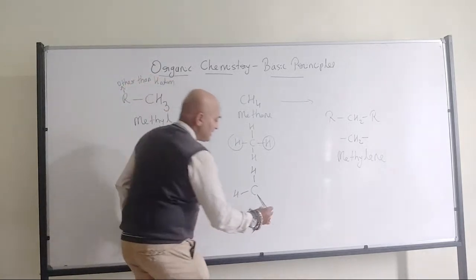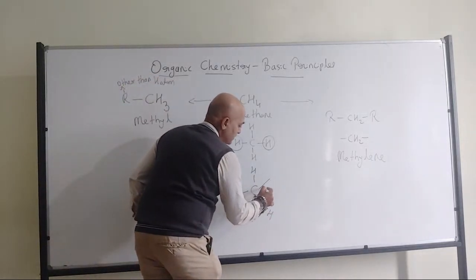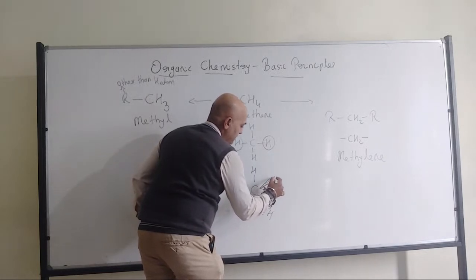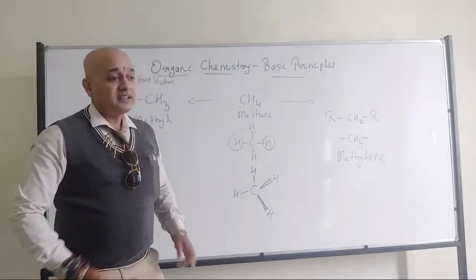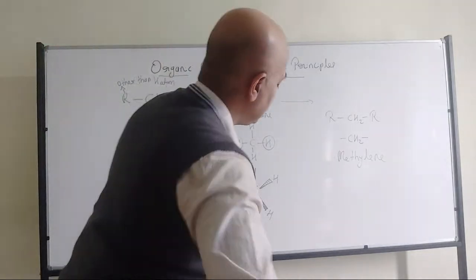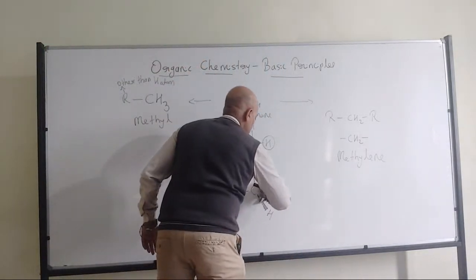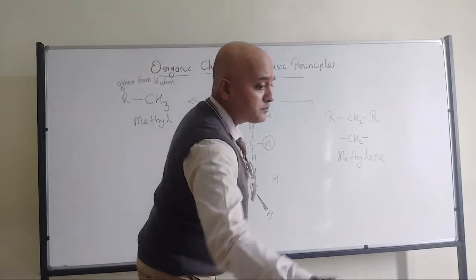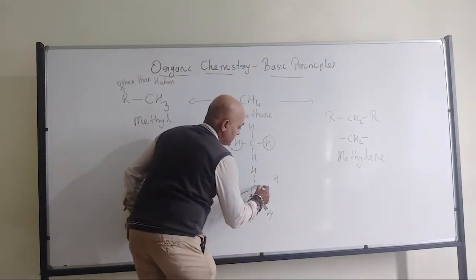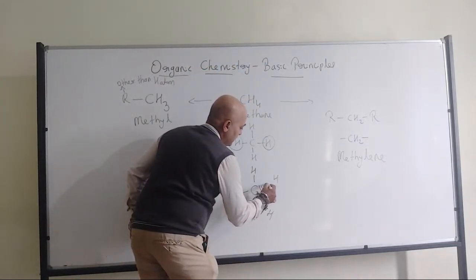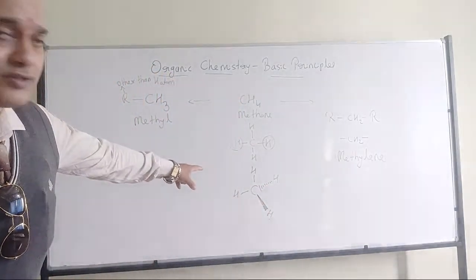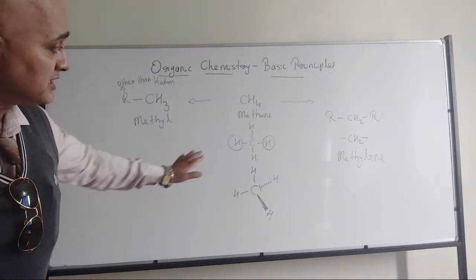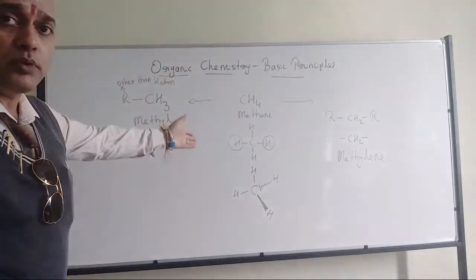Now another hydrogen. So in this case, the hydrogen is going away from the observer. That means it is behind the plane, because the broadness of those lines is becoming less. So that means that hydrogen is behind the board.